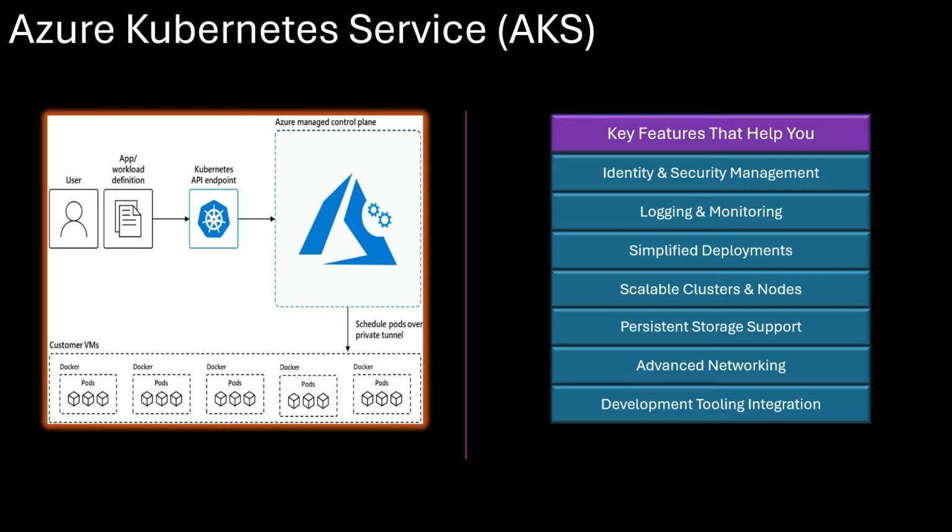Let's unpack those features. Using AKS, you can enforce compliance policies using Azure Policy, limit access with Kubernetes RBAC, and integrate with Microsoft Entra ID for secure authentication. You can track your cluster health with Azure Monitor's Container Insights and analyze network traffic using Prometheus and Grafana. You can use pre-built cluster configurations, auto-scaling, and tools like Draft for AKS to quickly move applications into production.